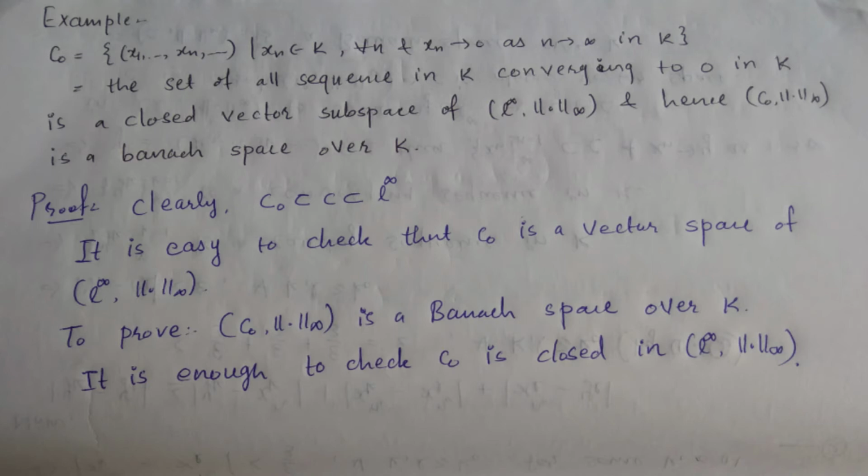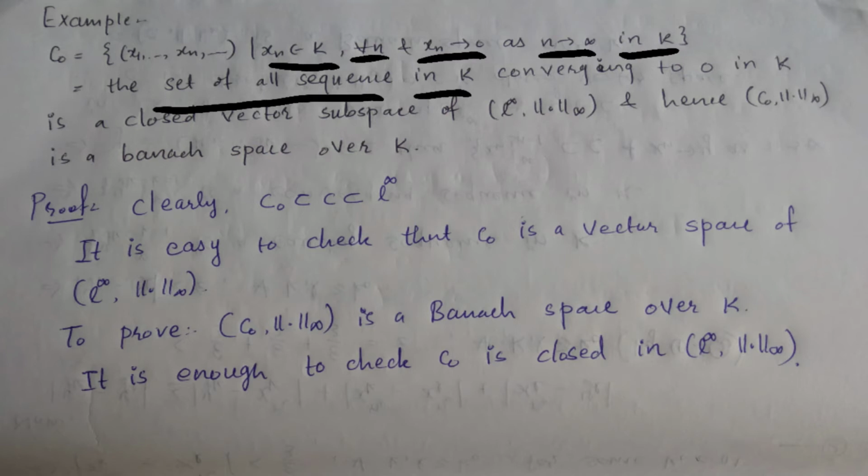An example of a Banach space is given here, that is the C0 space, in which elements are infinite tuples x1, x2, and so on, with coordinates xn belonging to K for every n, and xn converges to 0 as n tends to infinity in K. So C0 is the set of all sequences in K which are converging to 0.